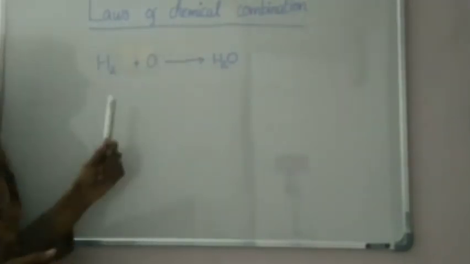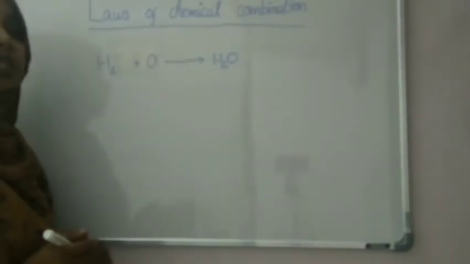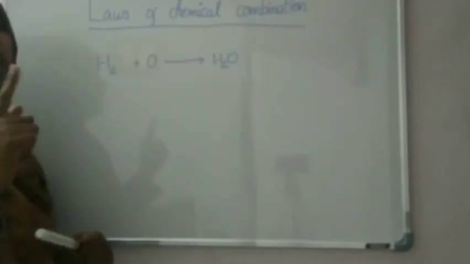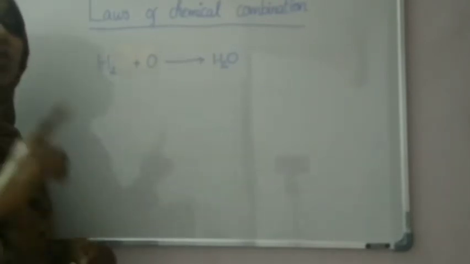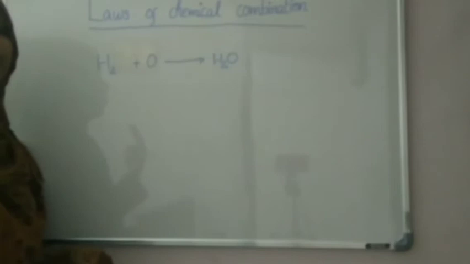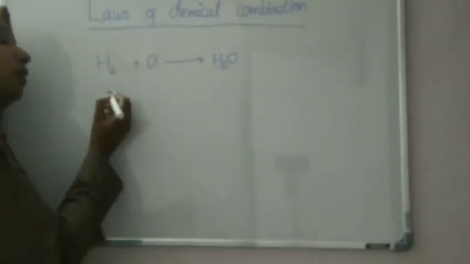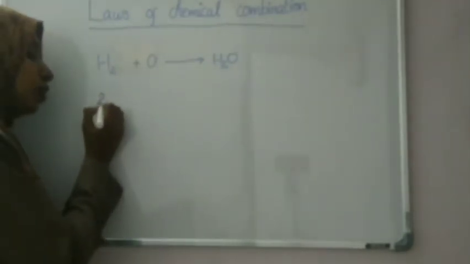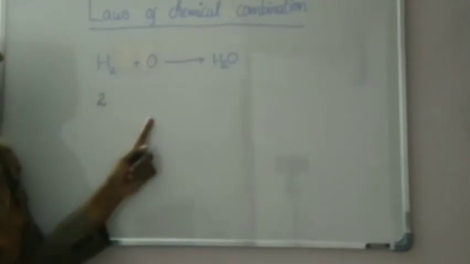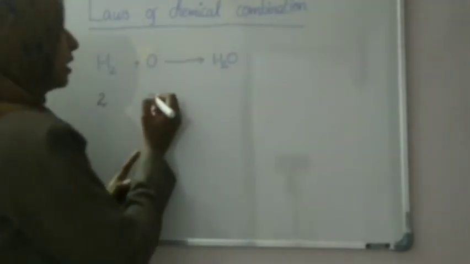Here, hydrogen. Do you know the mass of hydrogen? The mass of one hydrogen atom is 1 gram, and for 2 hydrogen atoms it will be 1 plus 1, that is 2. The mass of one oxygen atom is 16.